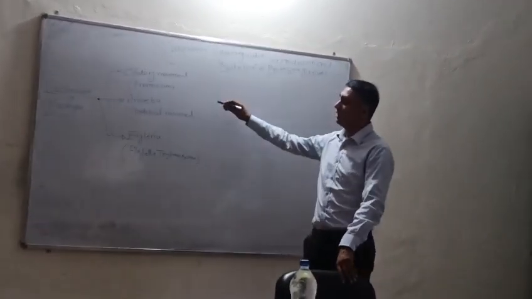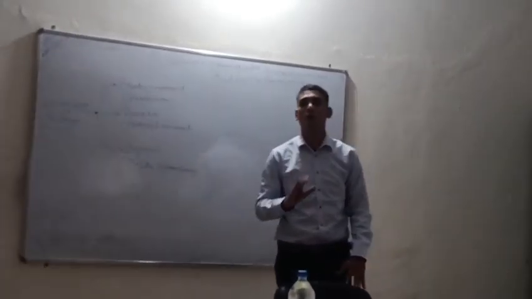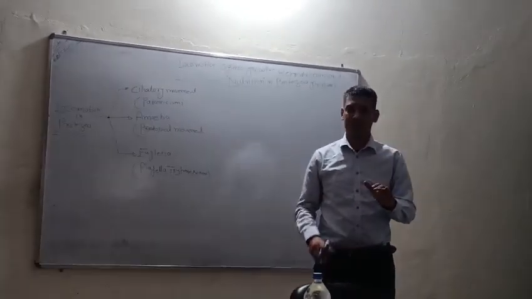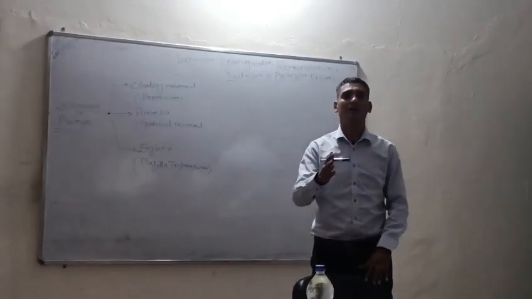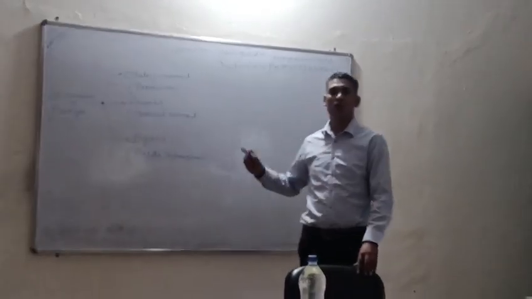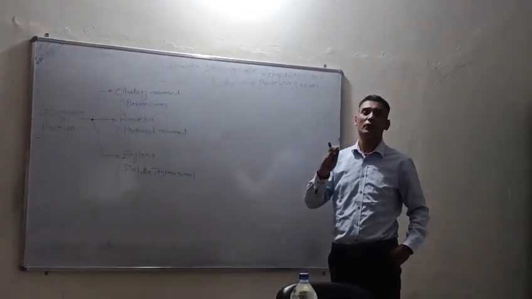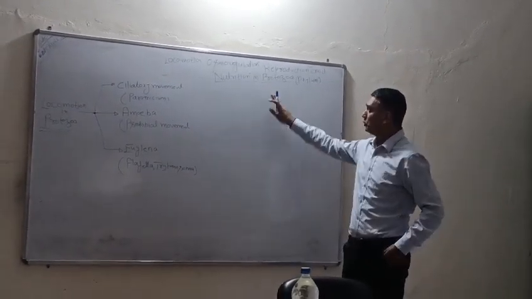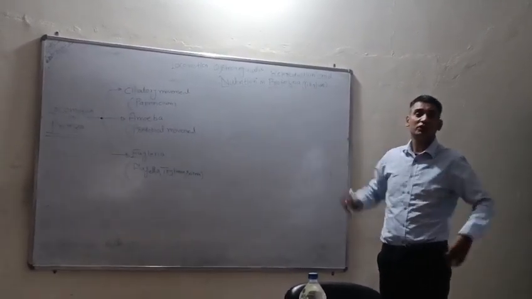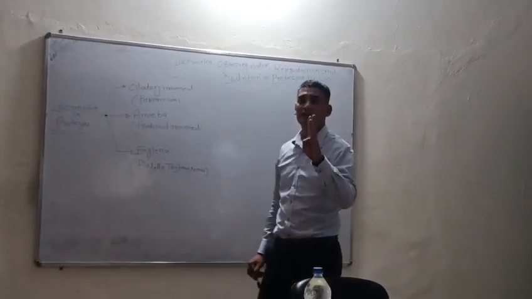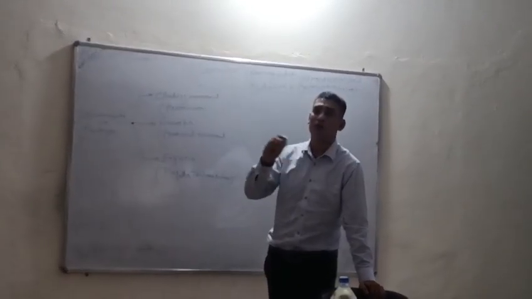Okay. If you are talking about the locomotion in protozoa, firstly you have to know about the locomotion. What is the locomotion? Locomotion is the mechanism by which an organism moves from one place to another place. And how does locomotion take place in phylum protozoa? There are three mechanisms by which the phylum protozoa organism moves from one place to another place.